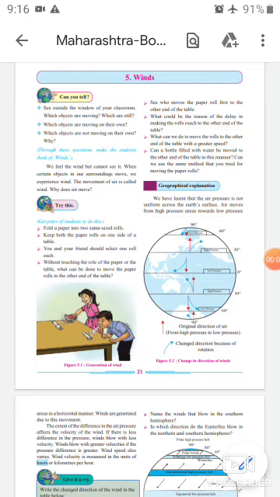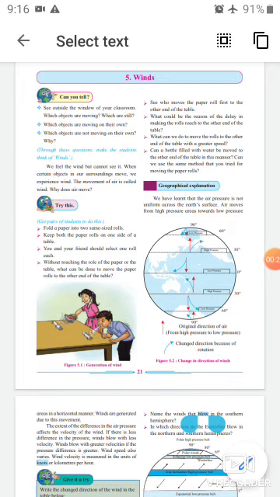Hello student. See chapter number 5, that is winds. See, what is meant by wind? We feel the wind but cannot see it. That means the movement of air is called wind. Okay, then how is it generated? That is the generation of wind.